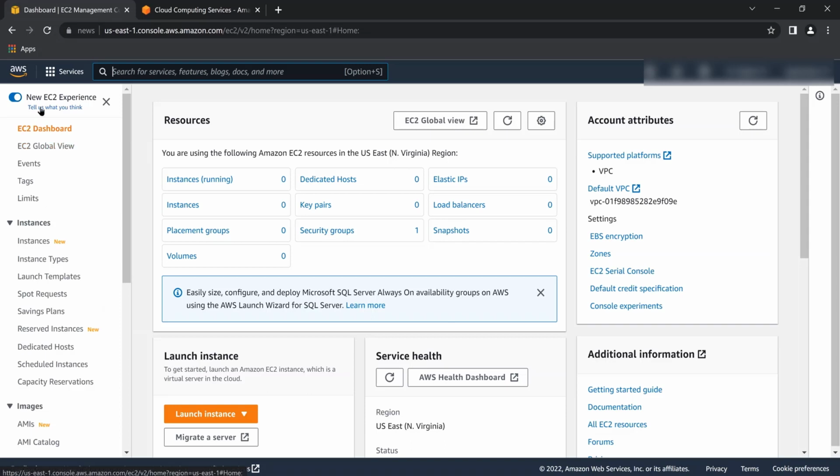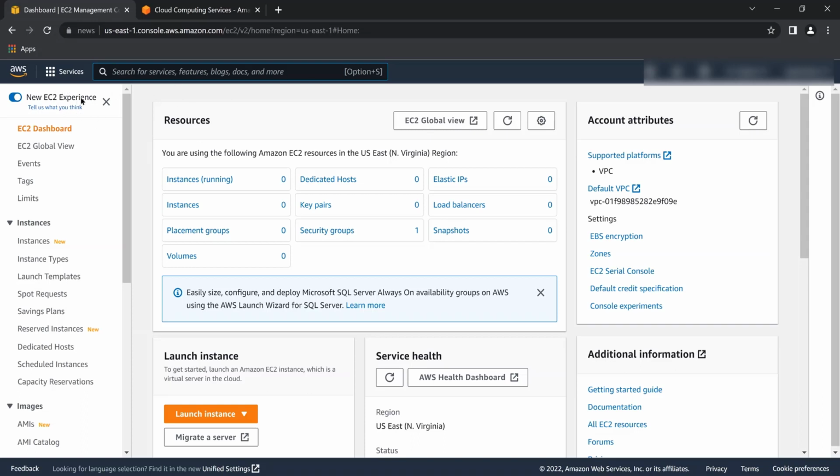Mainly where I'm using Amazon is for EC2 VPS. This VPS is working pretty well, and they are providing a trial for 12 months, so you don't have to worry about this. You can get as many VPS as you want, but you have to pay. But if you use a 1 GB RAM, 1 core VPS, then you can use it completely free for 12 months. This is really pretty amazing.